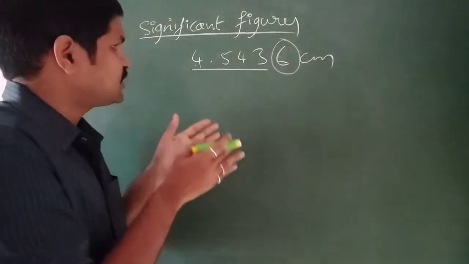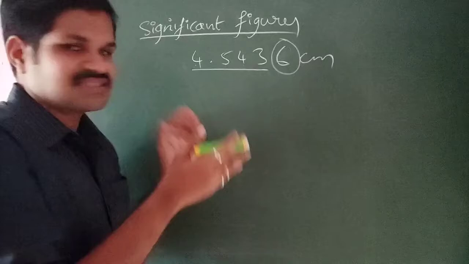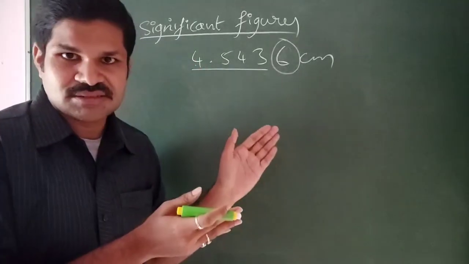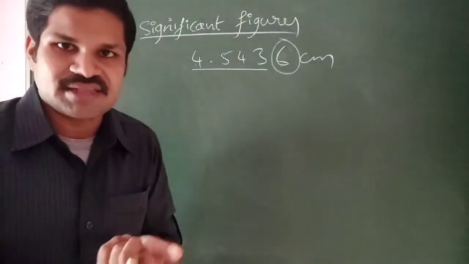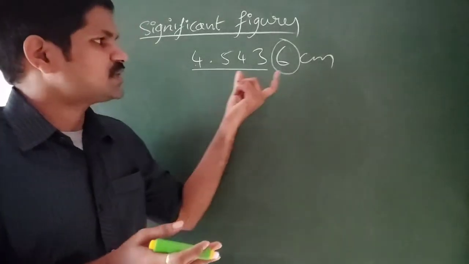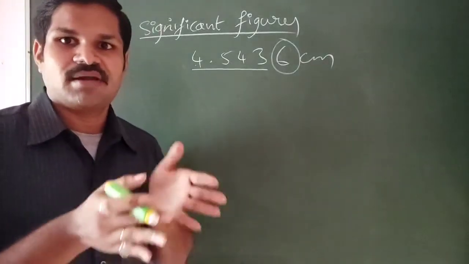So the significant figures are nothing but the digits of the measurement having some confidence, as well as a digit of uncertainty. The combination of confident digits in a measurement with some uncertain digit is called significant figures.